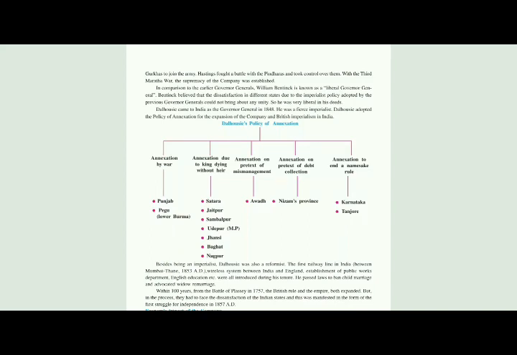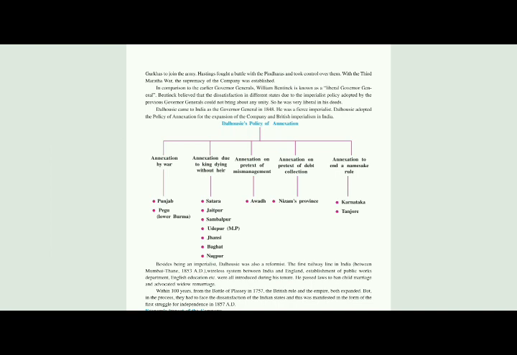Dalhousie's policy of annexation. Yes, children, you can see that annexations were made, something was added, something was changed. We can say that Dalhousie was a reformist. Reformist means to make better by improving. He was quite famous, he was quite an imperialist, and he wanted to change everything and make improvements.